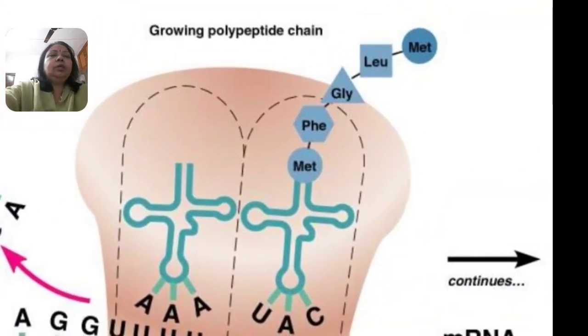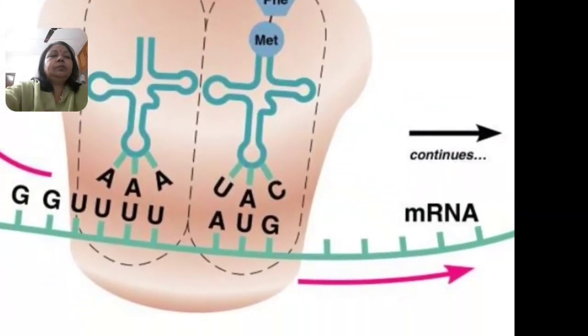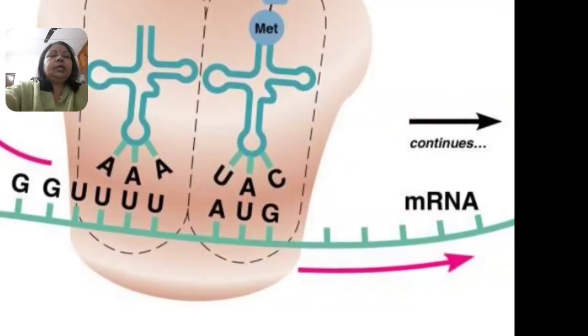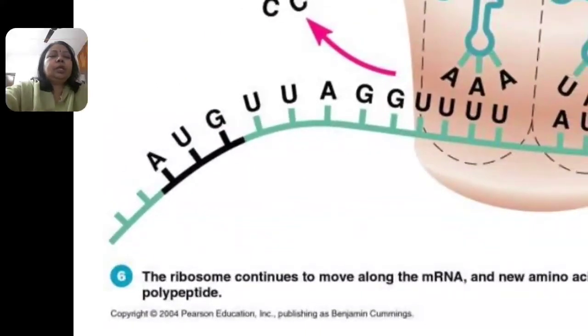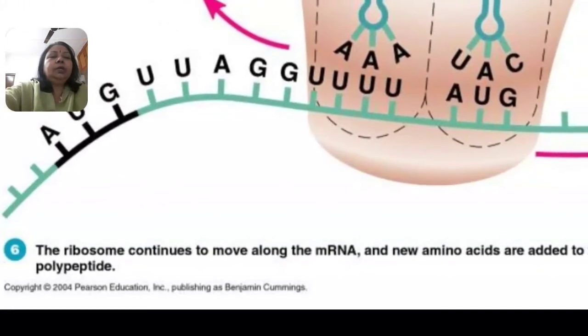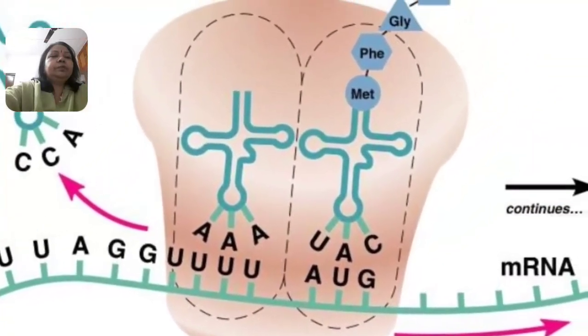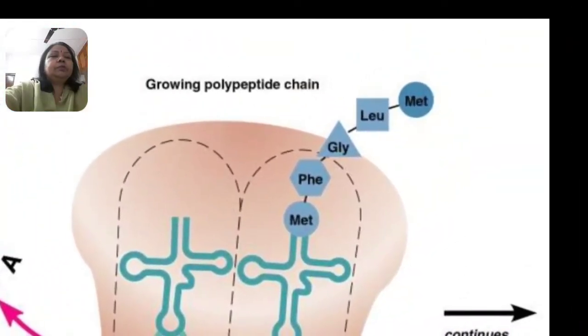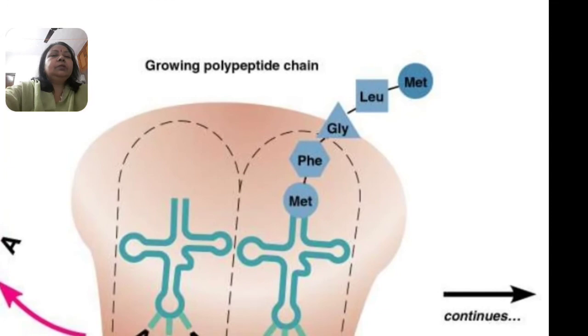So it is a growing polypeptide chain in the 5' to 3' direction. The ribosome continues to move along the messenger RNA, and new amino acids are added to the growing polypeptide chain.